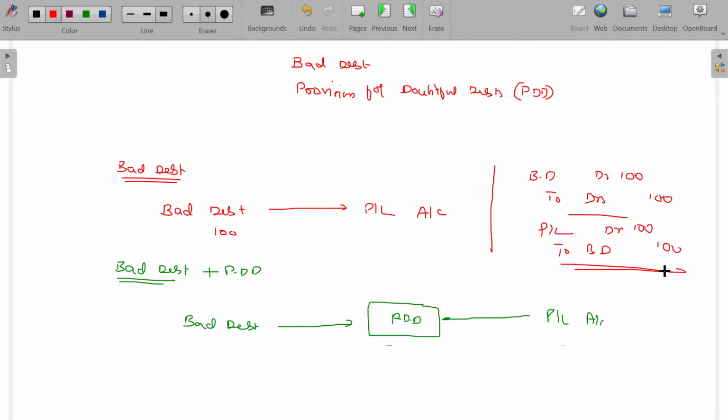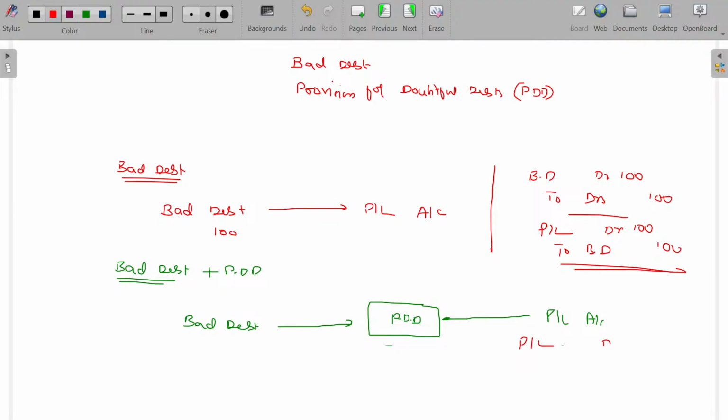Clear? Now what happens in this case? First, I create an amount. What are your expected bad debts in the coming year? Like coming year, some debtors may become bad. They will not pay. What could be the estimation? Probably 100 rupees. I'll now create 100 rupees as a separate fund for meeting that expense. That will be debiting the P&L account.